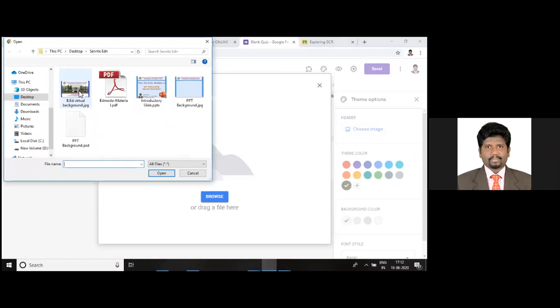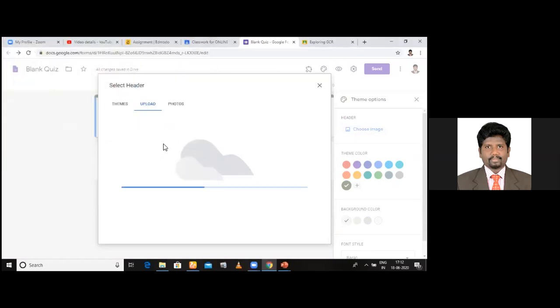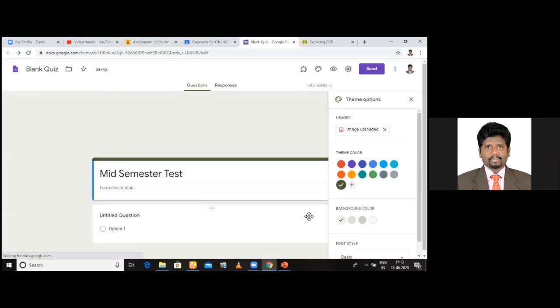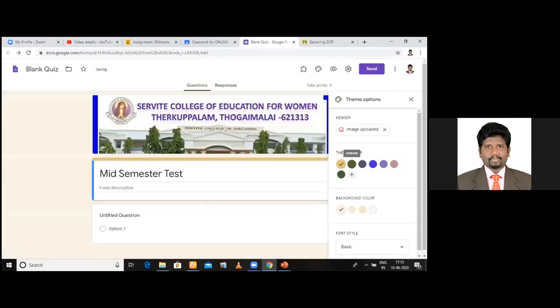Click here. Choose the image that you want. Done. Click done. Automatically the image will be set, so it will be uploaded on the top. Okay. And the look and feel of the form. For example, if you want a green color form, see here, it changes to green. If you want blue color, the color can be chosen.